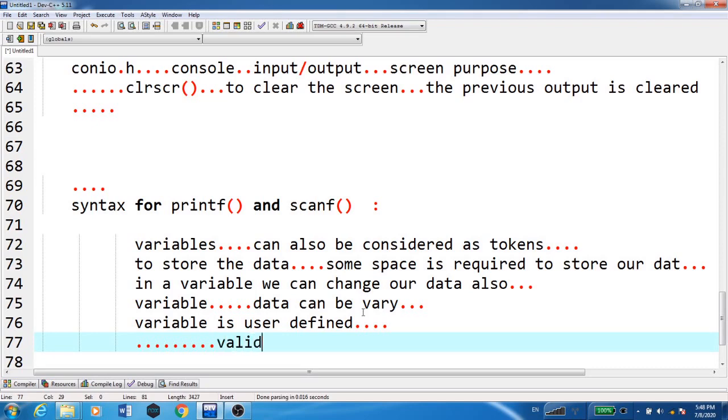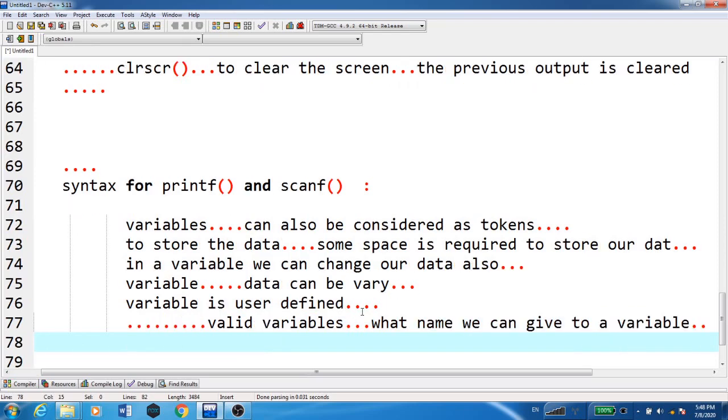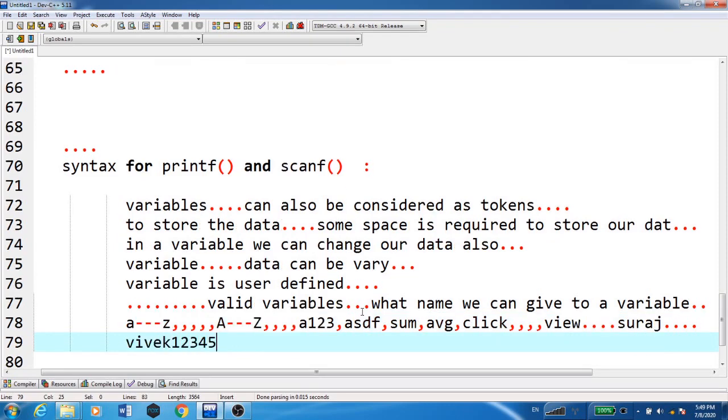Now, valid variables means what names we can give to a variable. That is, from small a to z, capital A to capital Z, A1, ASDF, sum, average, click, view, Suraj, Vivek, 1, 2, 3, 4, 5.